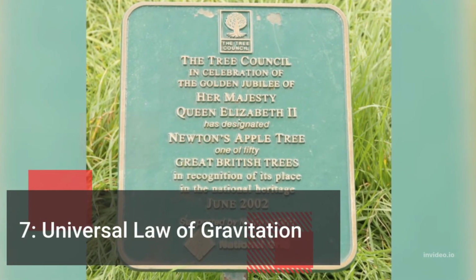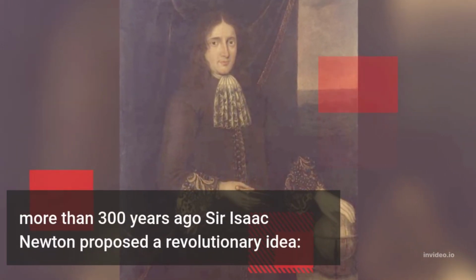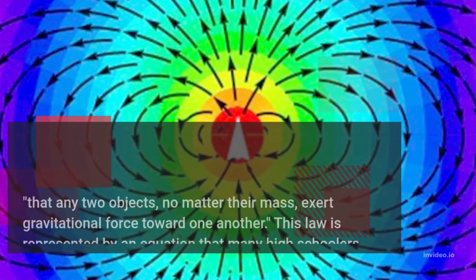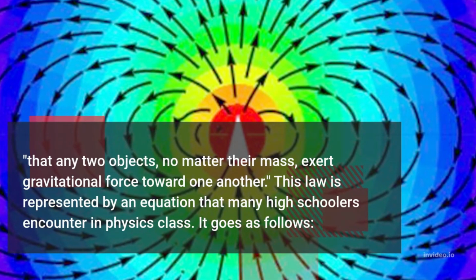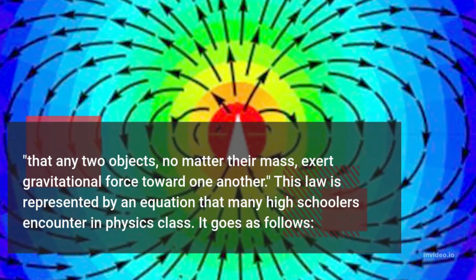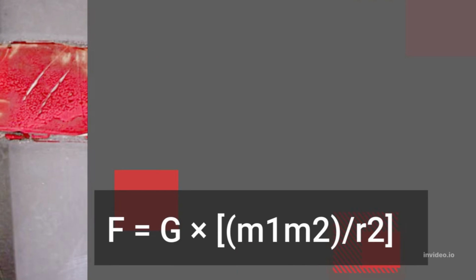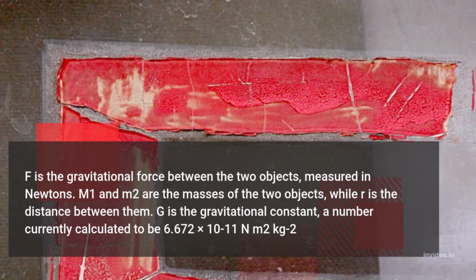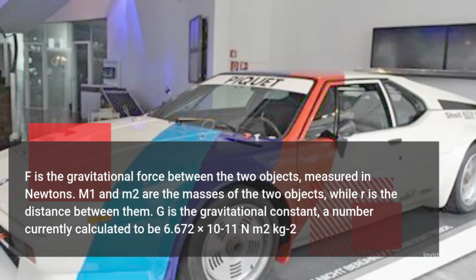Number 7. Universal Law of Gravitation. More than 300 years ago, Sir Isaac Newton proposed this law. Any two objects, no matter their mass, exert gravitational force towards one another. F is equal to G into M1 M2 by R squared is the equation. F is the gravitational force between the two objects, while R is the distance and G is the gravitational constant.